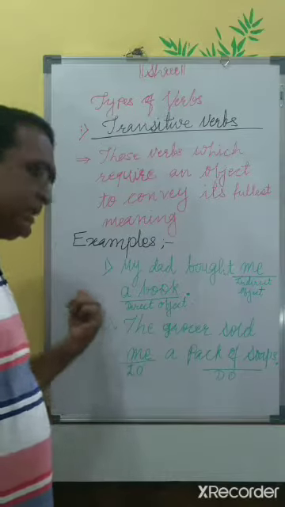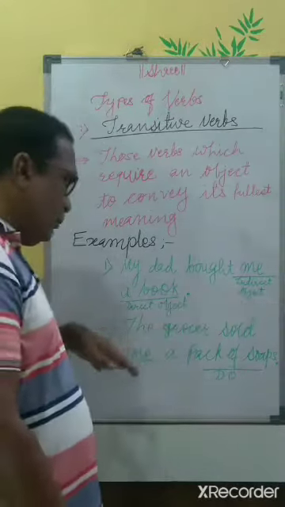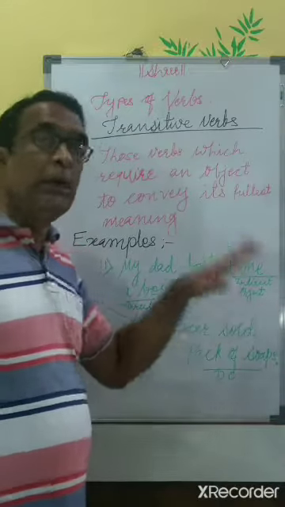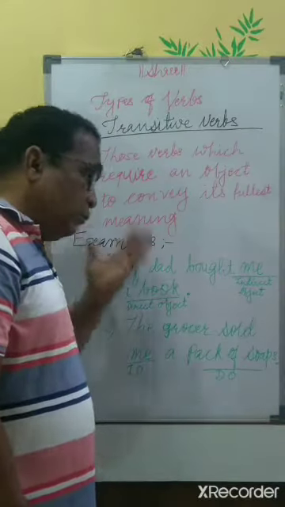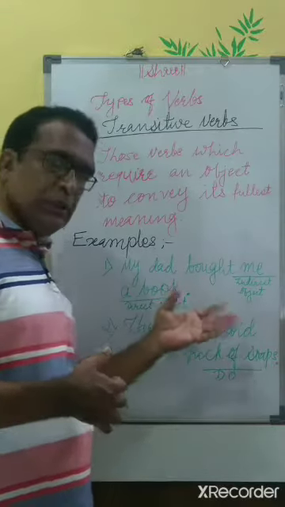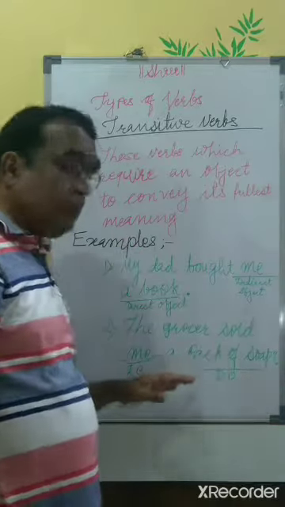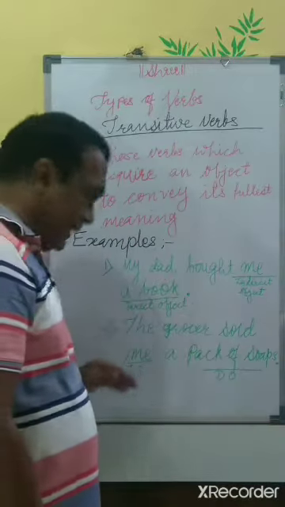The similar thing is there in the second sentence when I say the grocer sold me a pack of soaps. Here me is an indirect object because the action of selling is actually transferred to a pack of soap rather than me.